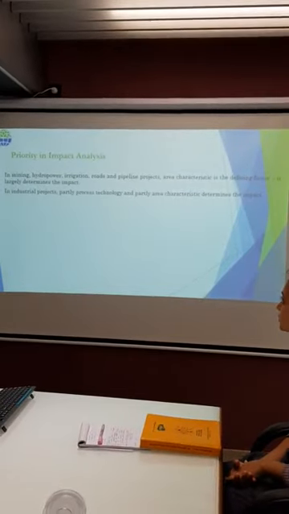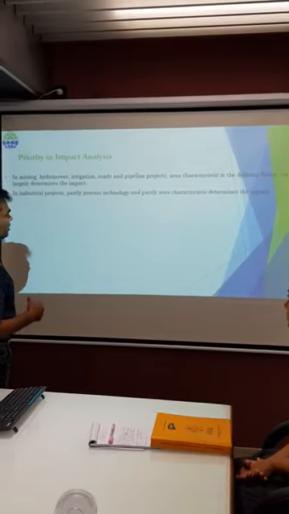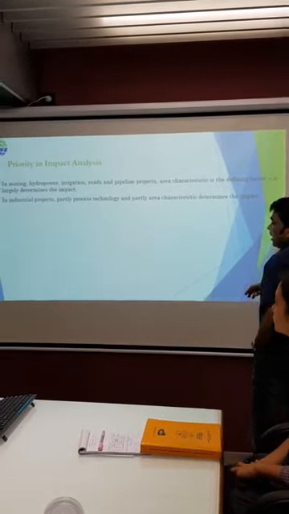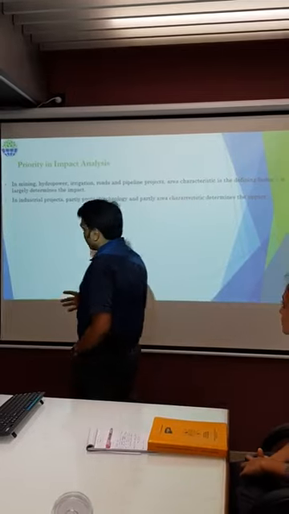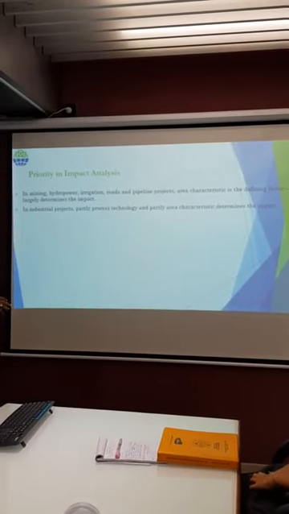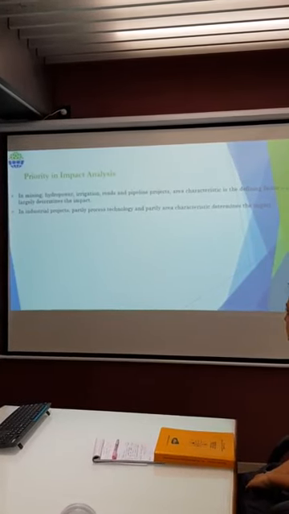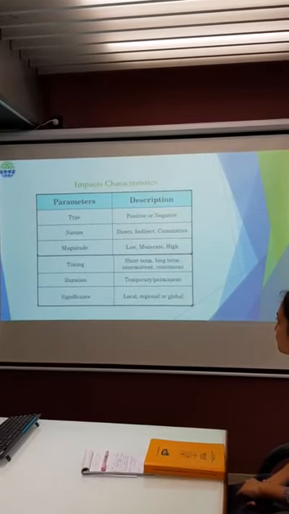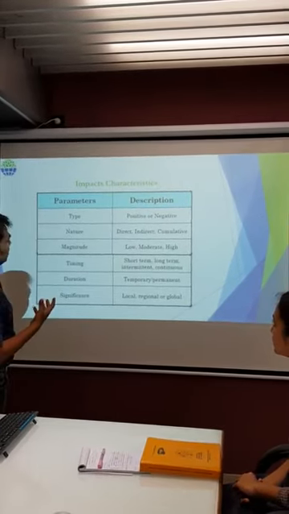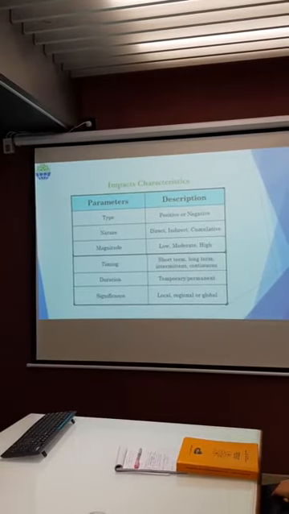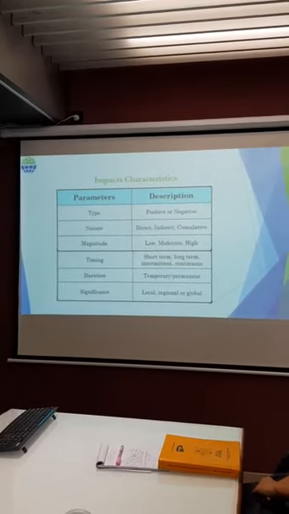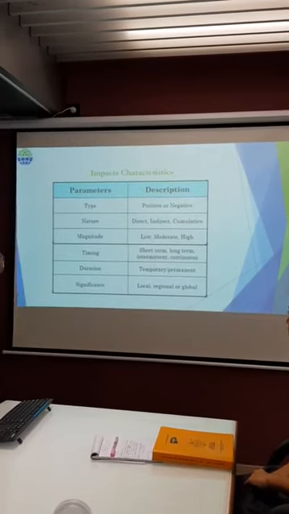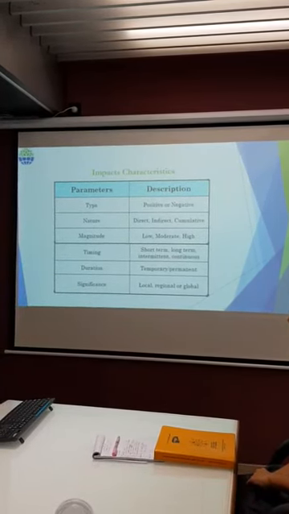In the case of mining, hydropower, irrigation, roads, and pipeline projects, area characteristics are the defining factor and largely determine the impact. In industrial projects, partly process technology and partly area characteristics determine the impact of the area. So how should the impact be identified, or on which parameters should the characteristics of the impact be described? The parameters are type, nature, magnitude, timing, duration, significance.